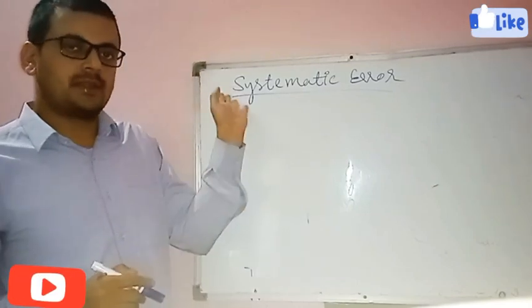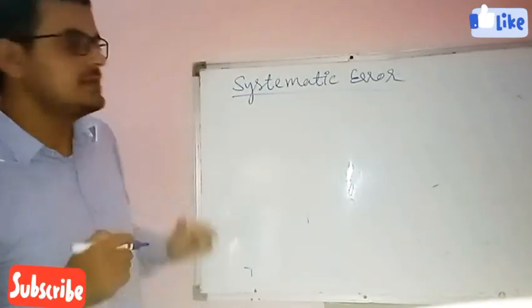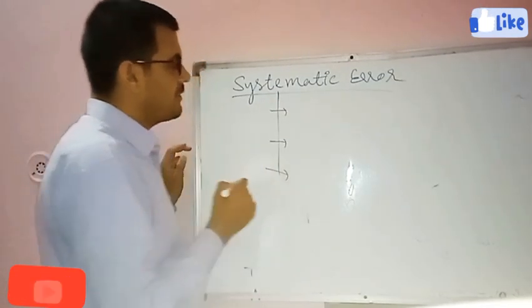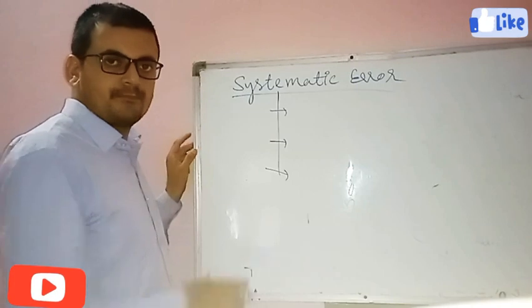I already defined the meaning of systematic error. There are many types of systematic errors, and we will discuss all of these one by one.